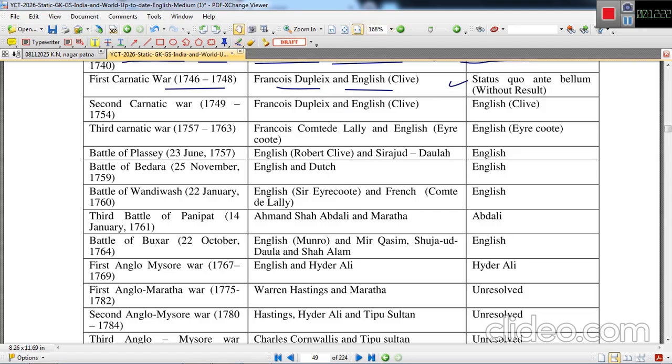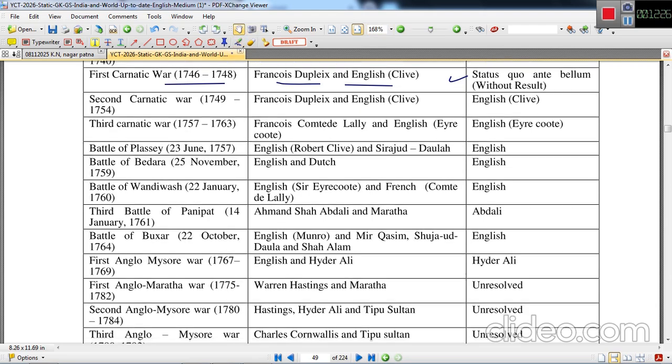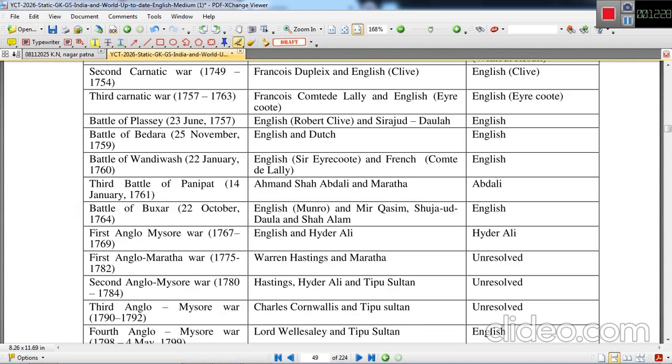And this was without any result. Status quo ante bellum means without result. The Second Carnatic War was fought between 1749 and 1754, again between Francois Dupleix and Robert Clive. In this battle, the English forces headed by Clive were victorious. The Third Carnatic War was between 1757 and 1763.